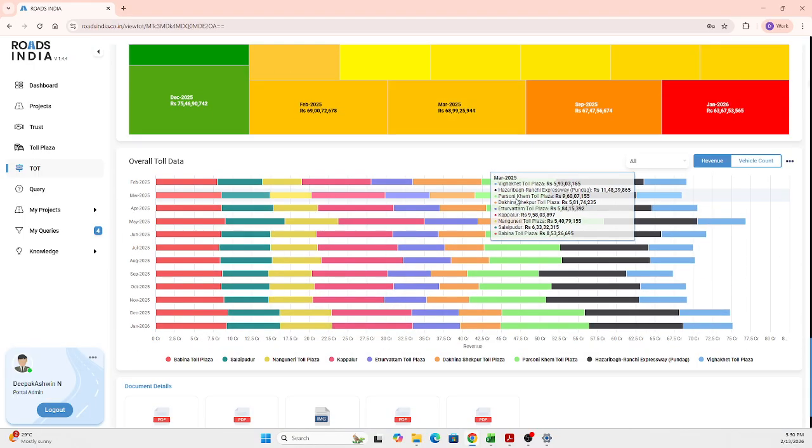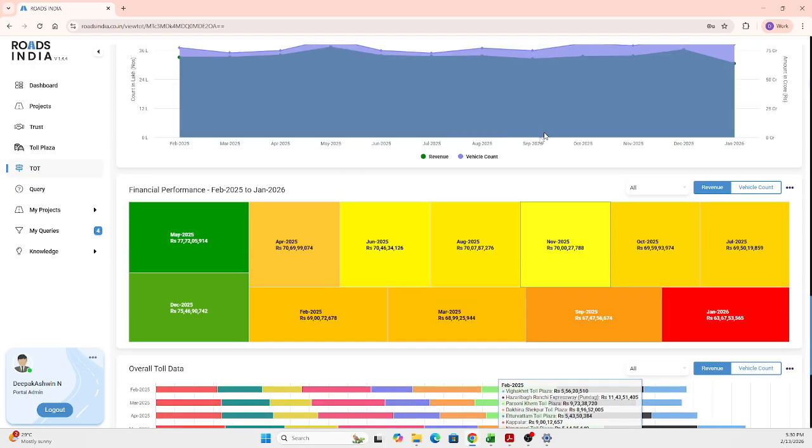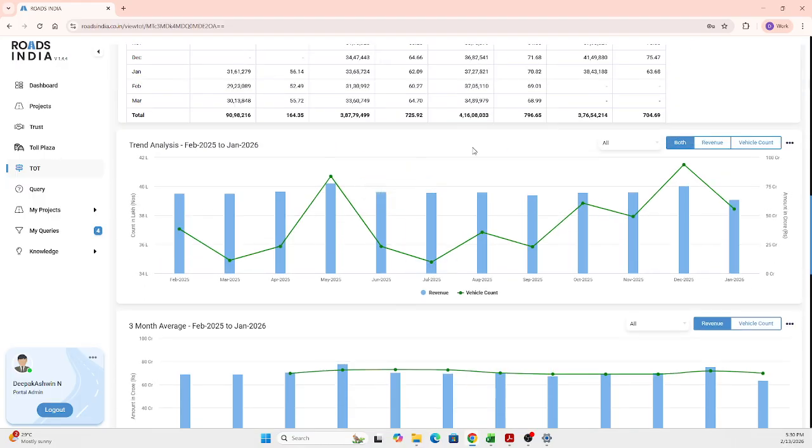Adding to that, you have another special analysis, that is the overall toll data. This overall toll data will give you the idea which particular toll has contributed more to this bundle in any particular month. Likewise, many analyses can be done using this overall toll data. So this is about the TOT bundles.